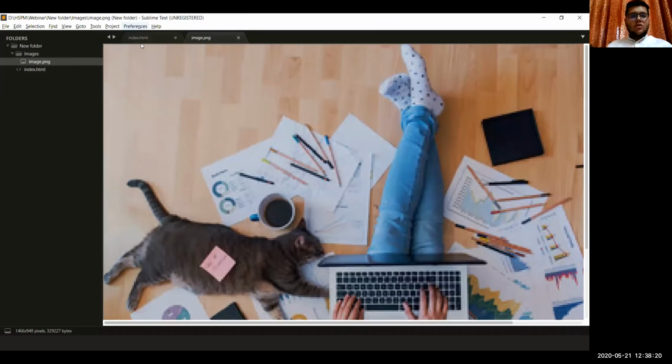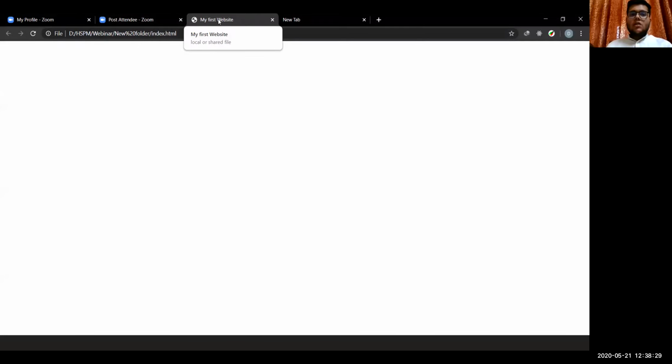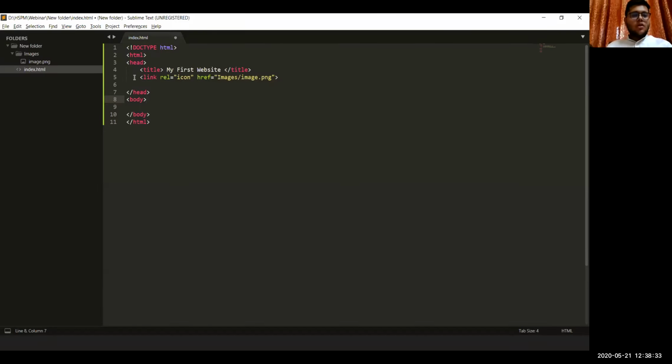Okay, and so we want that image to appear beside the title of our website. For that, we give the path of this file. We are currently in this file, right?